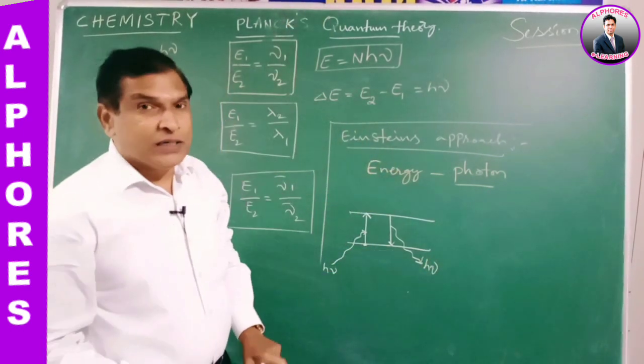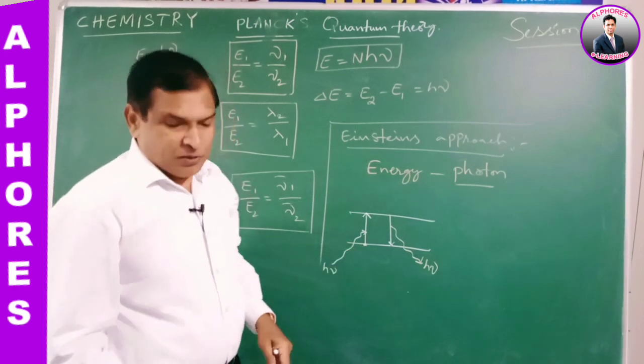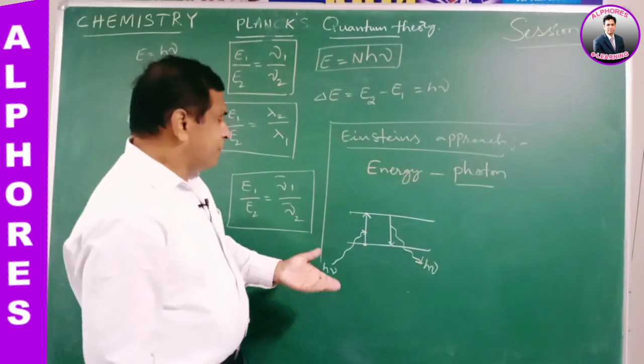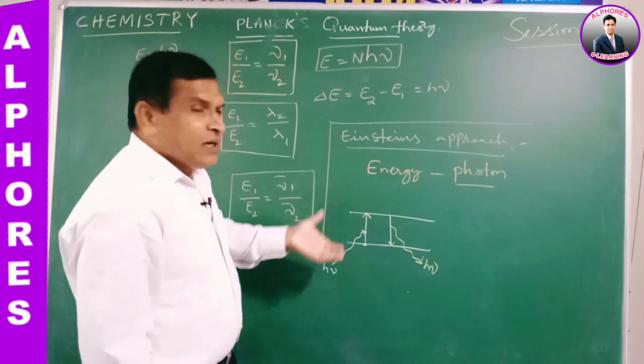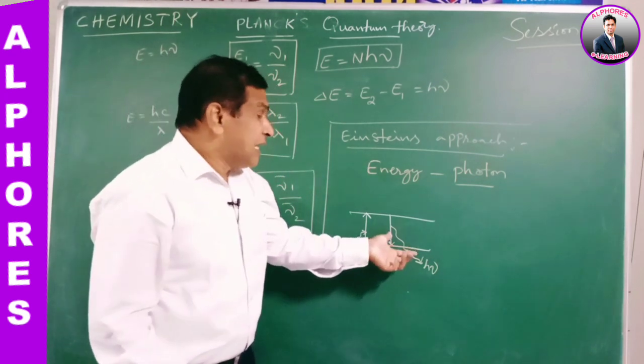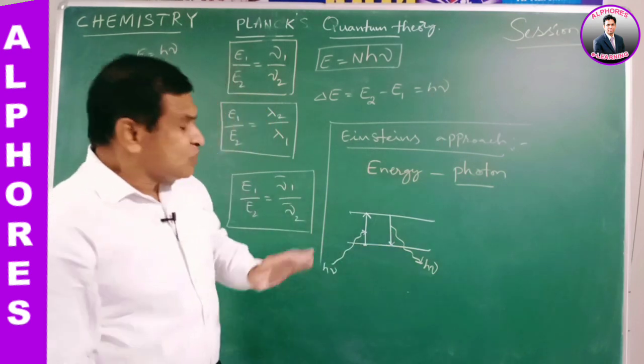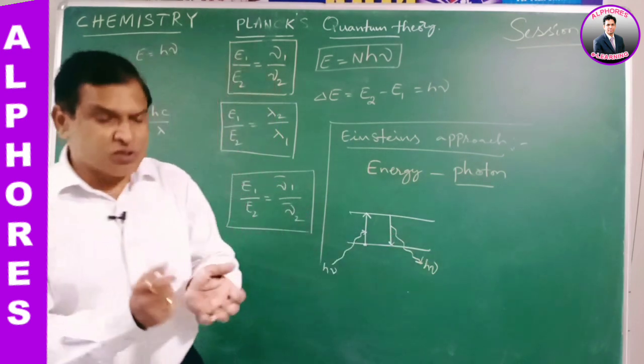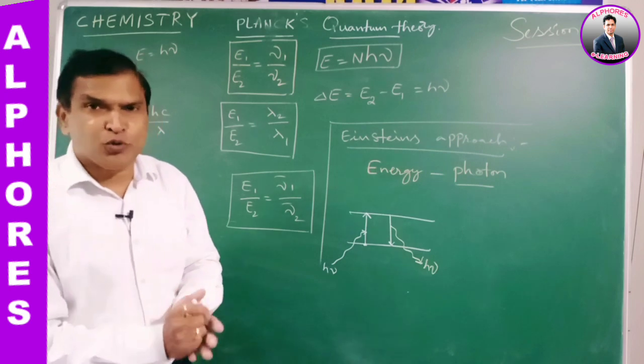The process is called de-excitation. During excitation, the electron absorbs photon energy. During de-excitation, the electron emits photon energy. So absorption and emission of photons always take place in the form of light only.